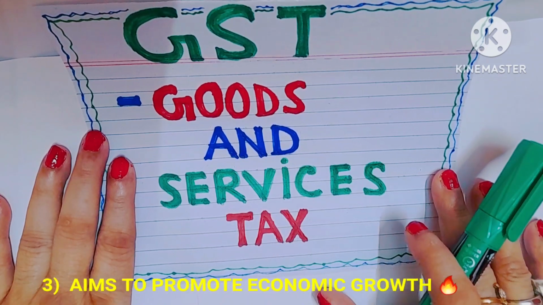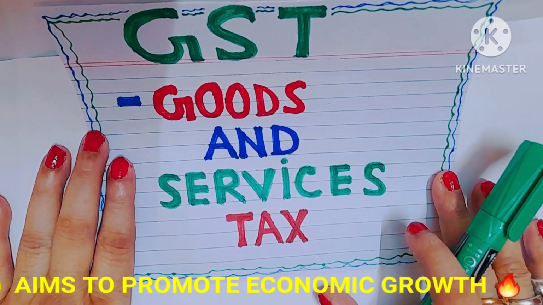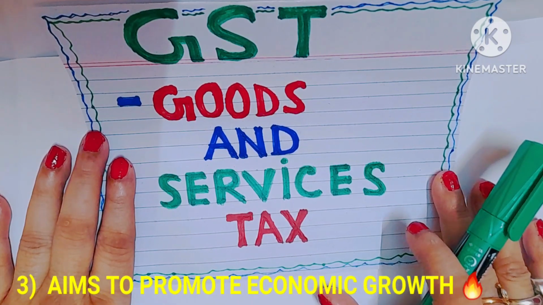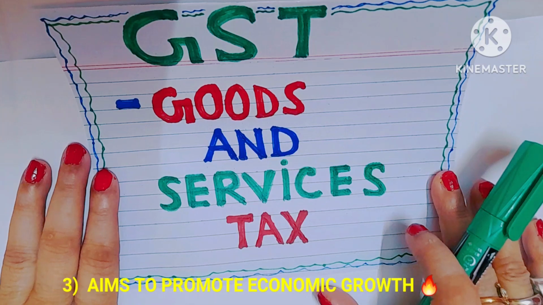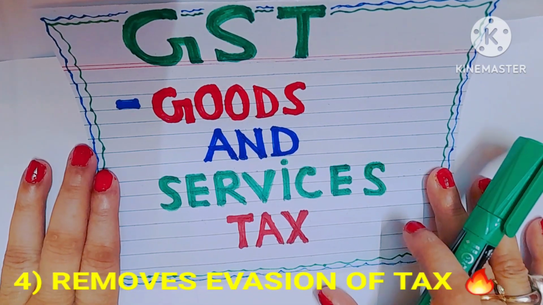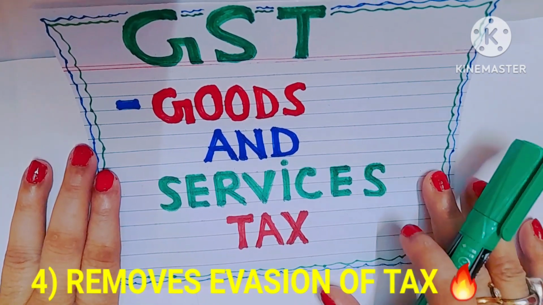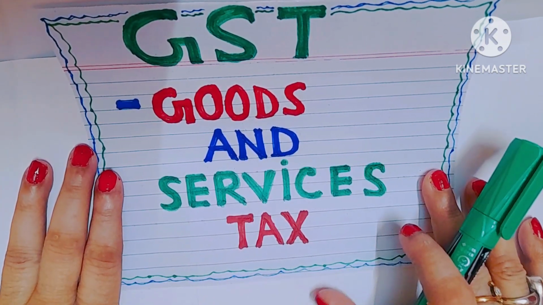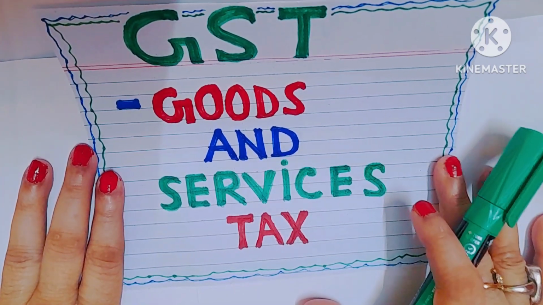Number 3, GST aims to promote economic growth. GST is expected to reduce the tax burden on business, encourage entrepreneurship and increase investment in the country. Okay? And GST also removes evasion of tax. Okay? I hope you understood and everything is clear now.